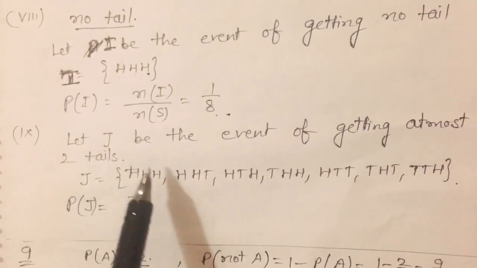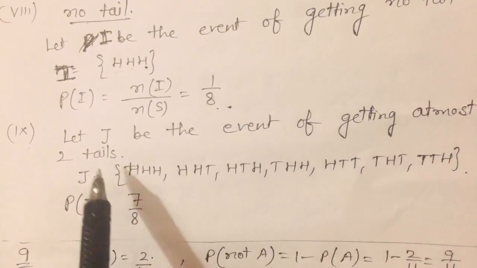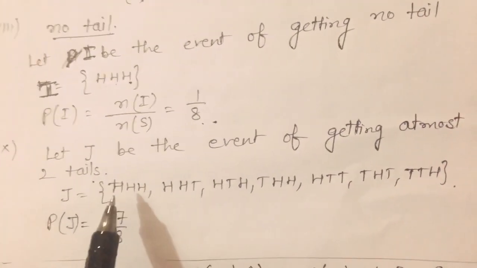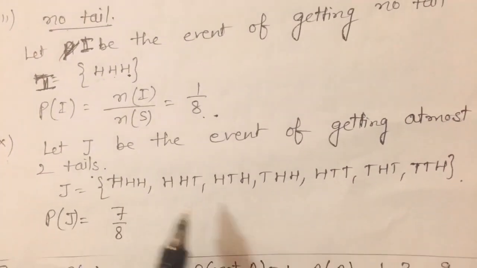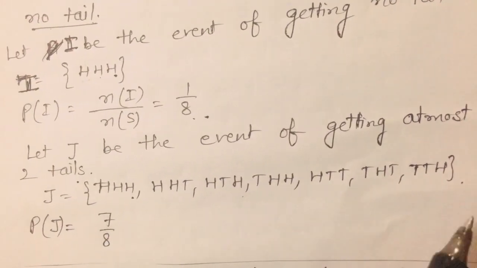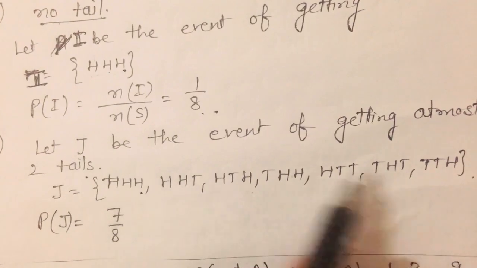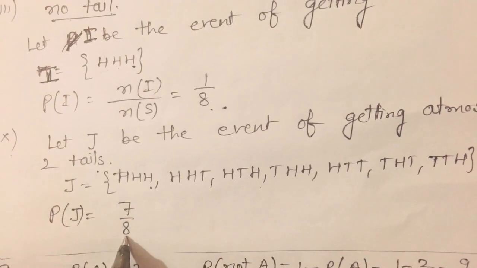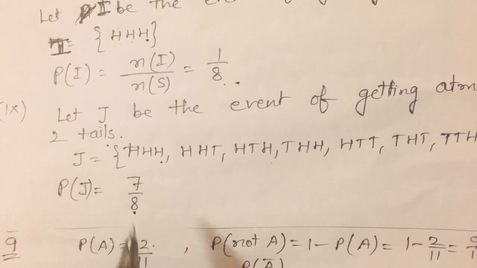Now the next part, let J be the event of getting at most 2 tails. At most 2 tails means ज़्यादा से ज़्यादा 2 tail आ सकते हैं. तो हो सकता है एक tail ना आए, हो सकता है 1 tail आ जाए, हो सकता है 2 tail आ जाए. So there are 7 cases. Then the probability is 7/8.